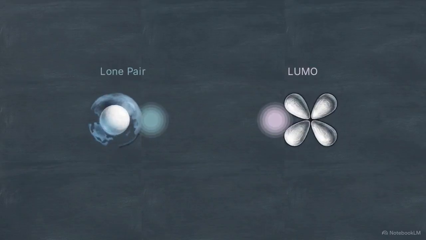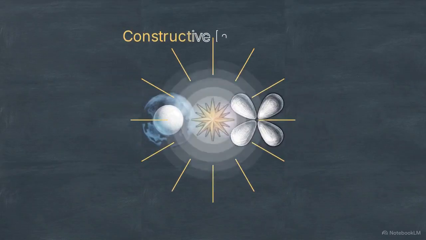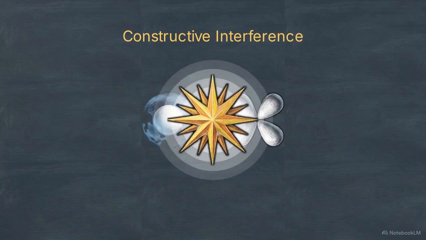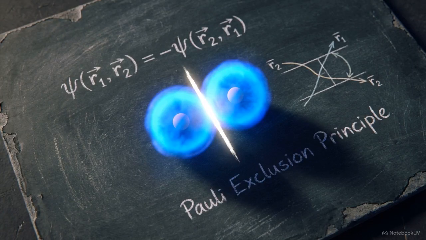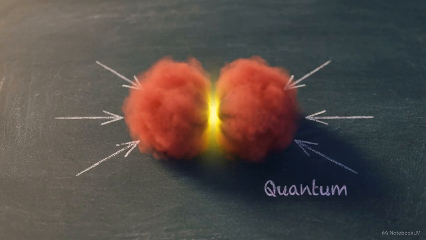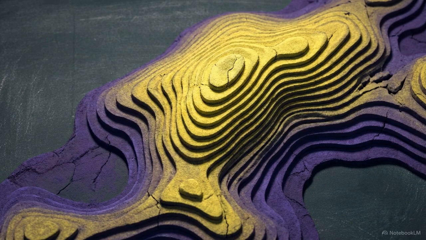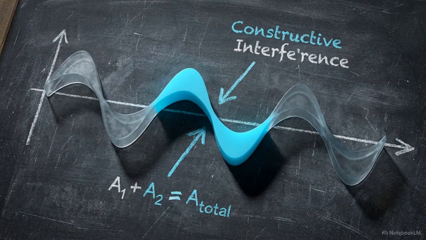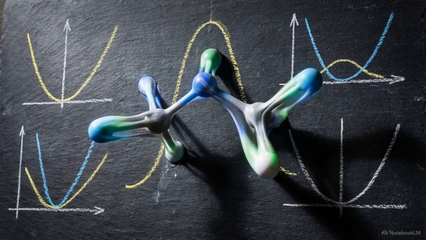A nucleophile's lone pair must align precisely with an electrophile's lowest unoccupied molecular orbital. What classical chemistry calls activation energy is the energy required to overcome the Pauli exclusion principle. It is the cost of pushing two highly negative electron clouds together against their own electrostatic repulsion. The physical shape of a molecule is merely a probability distribution. A chemical reaction is simply a successful wave function overlap. As reactants approach and their atomic orbitals begin to distort, they form a temporary high-energy transition state complex.